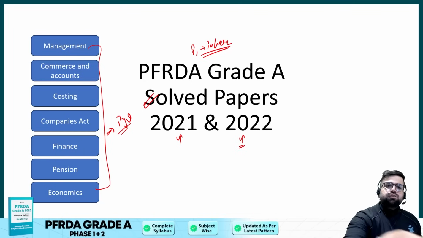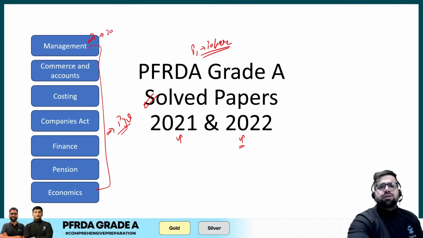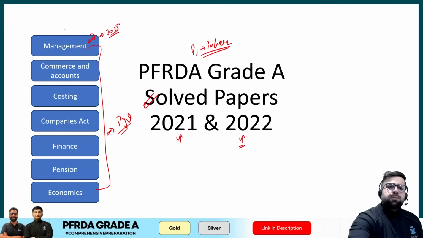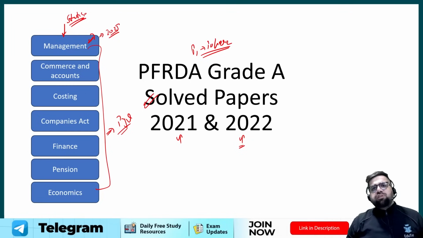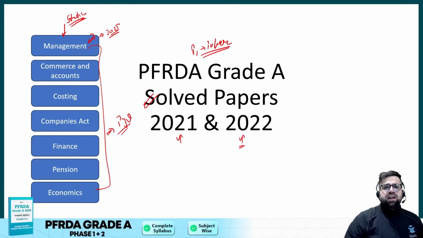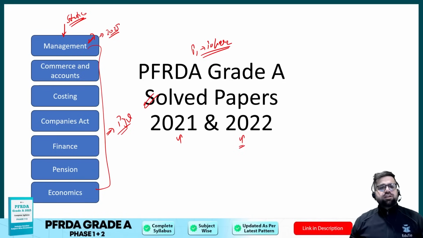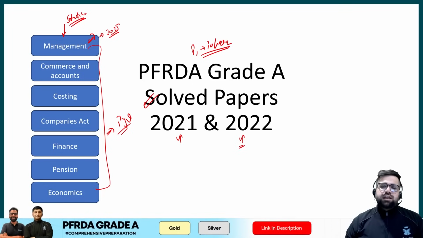Why? Because a question which has appeared in management of the year 2022, the same question, or a similar kind of question, can appear in 2025 also, because certain subjects over here are static. So please watch this particular video till the end, and this will be very helpful for you. Okay, first I will start with management, then commerce and accounts, then costing, then companies act, and likewise we will cover all the different sections. So what are we waiting for, let's start.